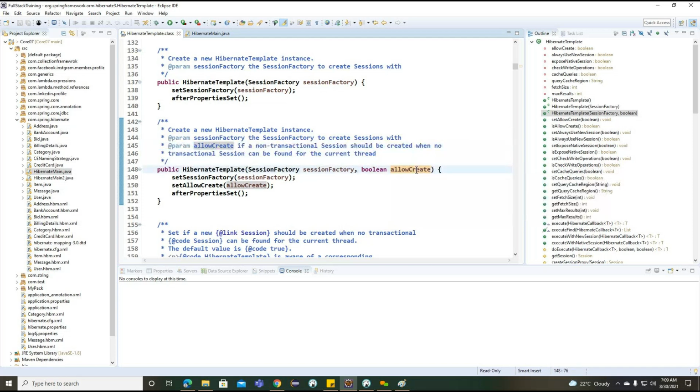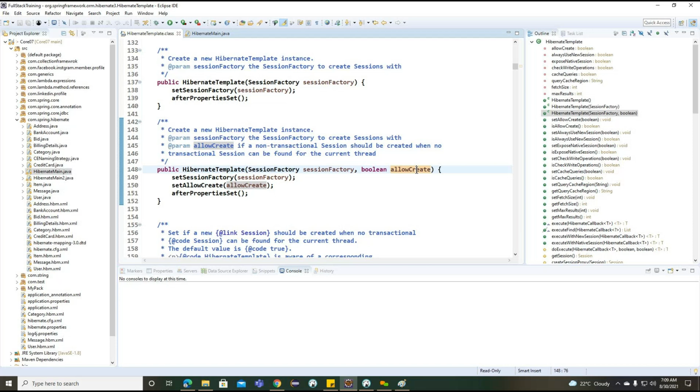So whenever we make this allow create true, what will happen internally? If there is no transaction, like the identifier in the current example, Spring will create the transaction session that is going to associate with our current thread here.